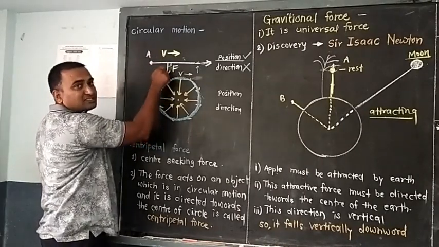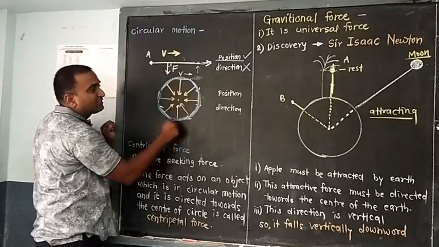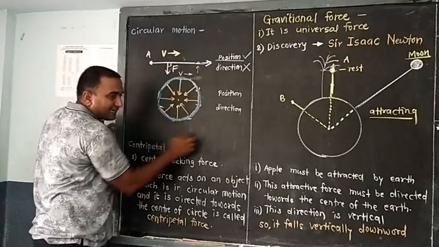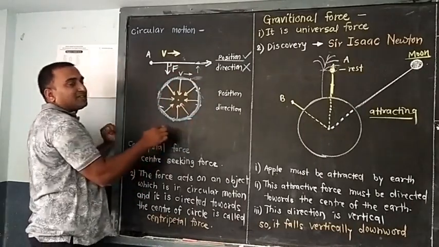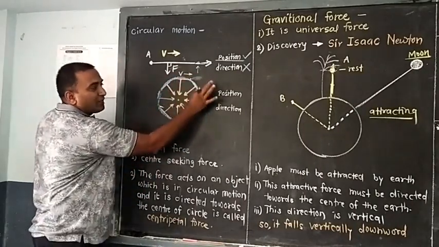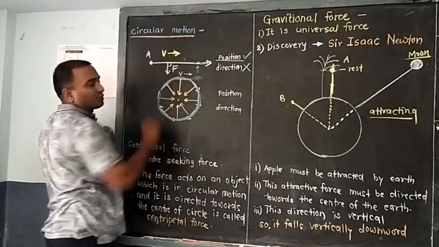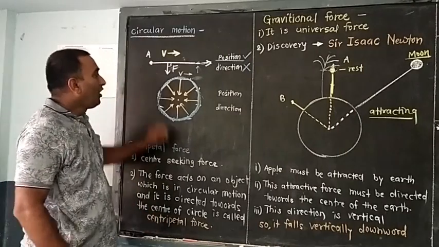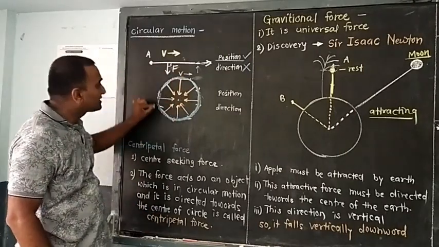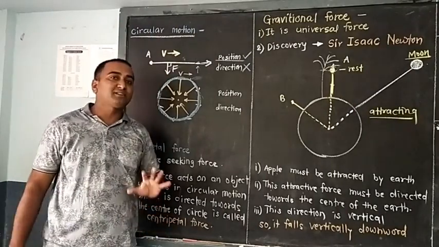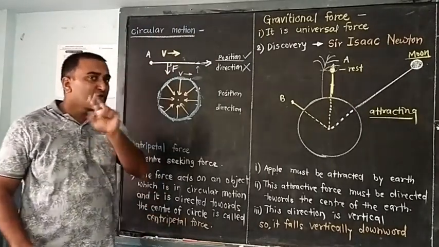As this force is continuous, definitely the object will change direction continuously, and we are getting the circle, or it completes its circle, and the object which is moving along the circle is called circular motion, or the motion in which the object is moving along the circular path, that is called circular motion. Is it clear what circular motion is? Okay, two things are there.